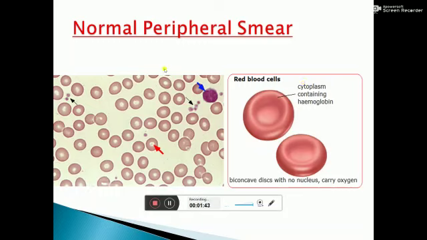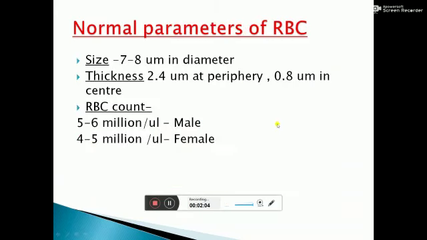This is a normal peripheral smear. It is a normal RBC which is containing a central one-third part of pallor. And this arrow is showing two platelets and this is a WBC, a lymphocyte. So RBC is a biconcave disc having no nucleus.